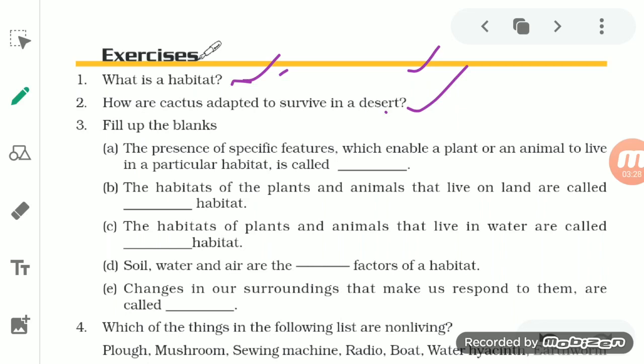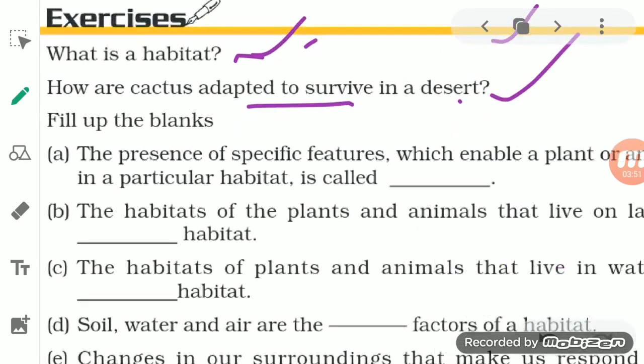The root of the cactus goes very deep into the soil for absorbing water, because the amount of water is less. So the roots have to go deeper in search of water. These are the different features adapted by the cactus so that it can survive in the desert.